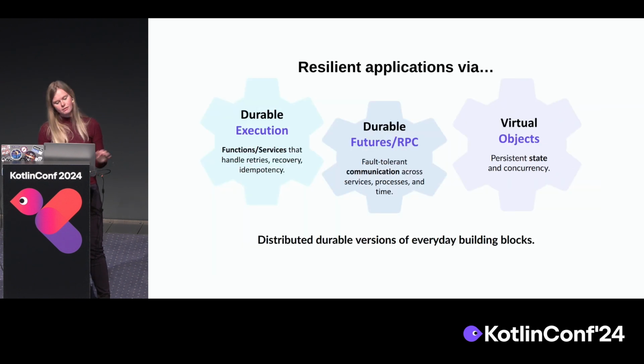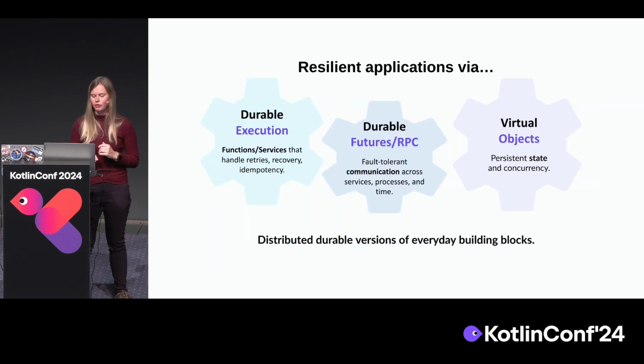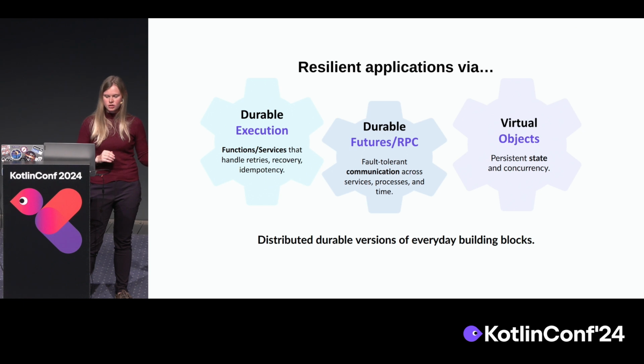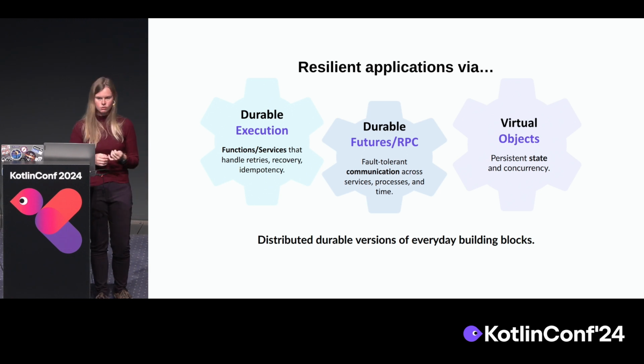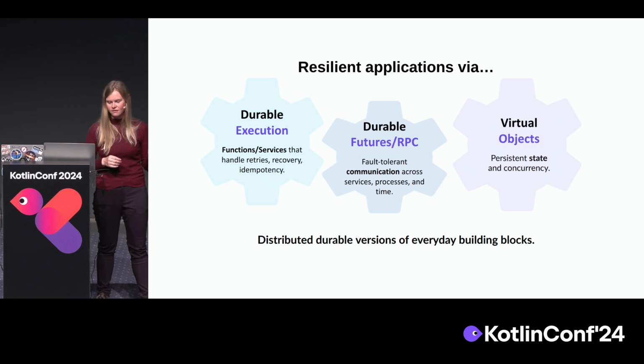All right, then a bit of a summary before we end. So what we showed is resilient applications via a few different building blocks. The first one was durable execution, so functions and services with the handling of retries, recovery, and idempotency. Then we extended that to communication, so to RPC and futures, so communication across services, processes, and time.